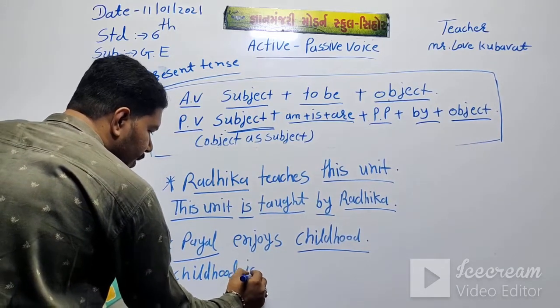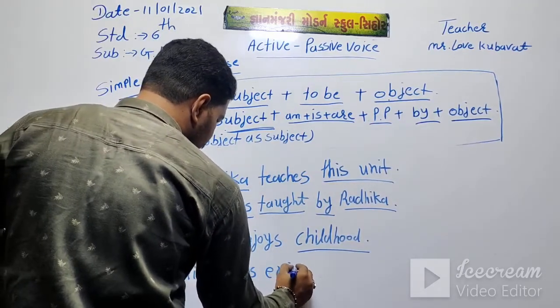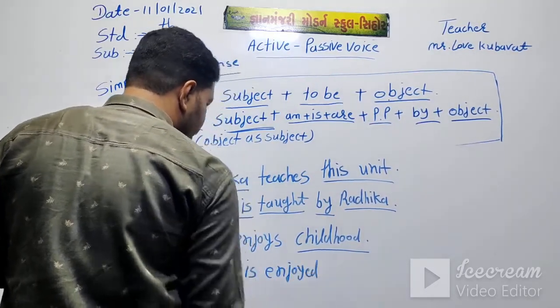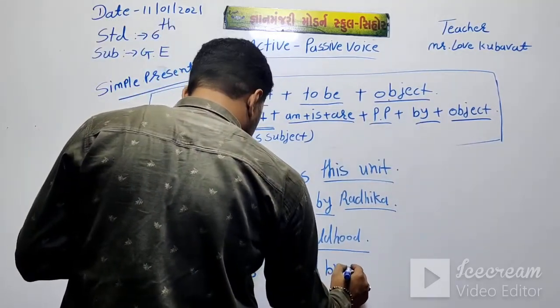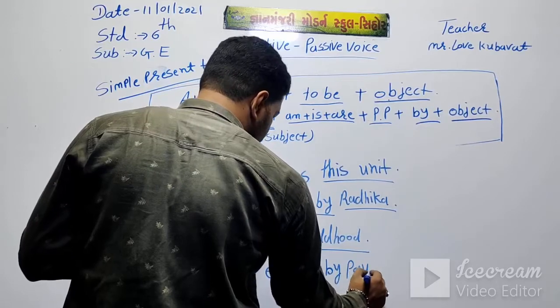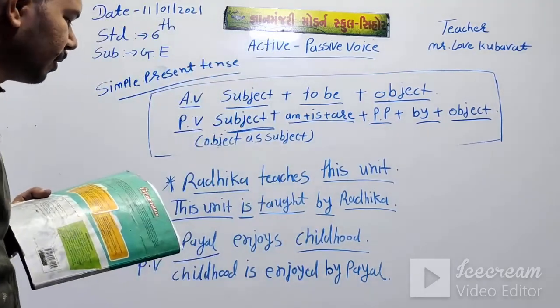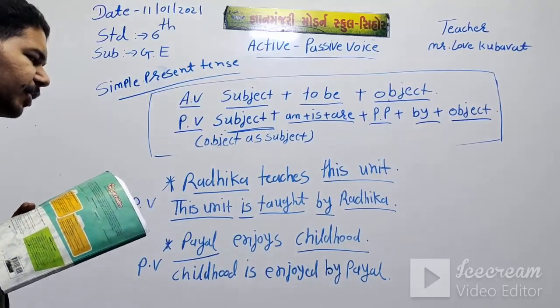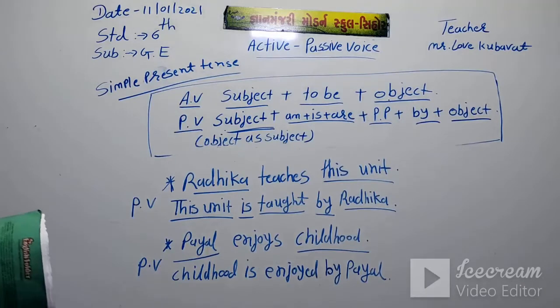Childhood is enjoyed by Payal. Childhood is enjoyed by Payal. Write down on your notebook.